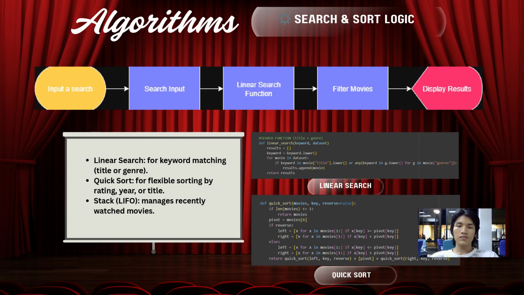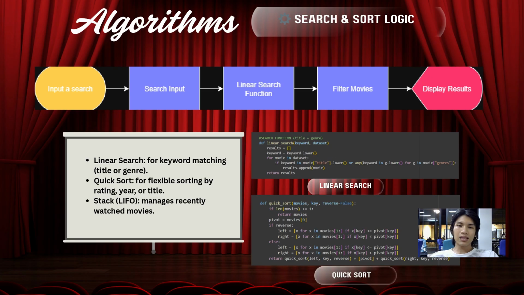The third major backend feature I developed is the recently watched system, which uses a stack data structure. In simple terms, a stack follows the rule last in, first out, or LIFO. This means the most recent item added is the first one to be removed or displayed. Here's how it works in our project.